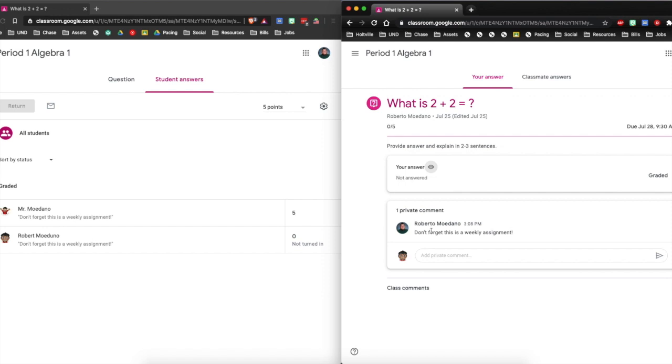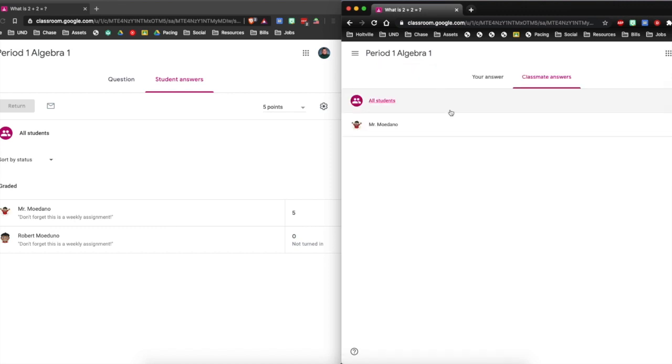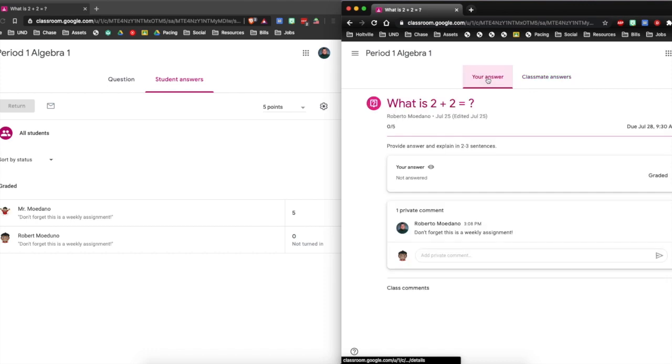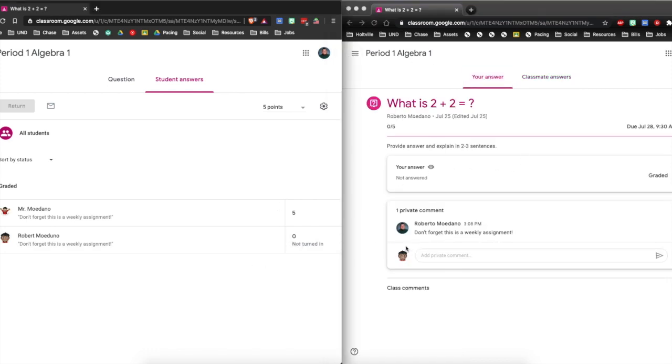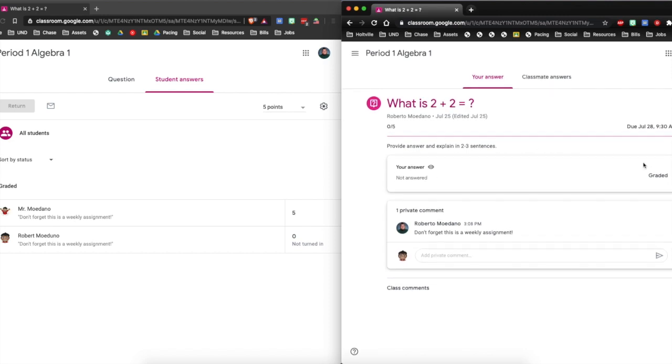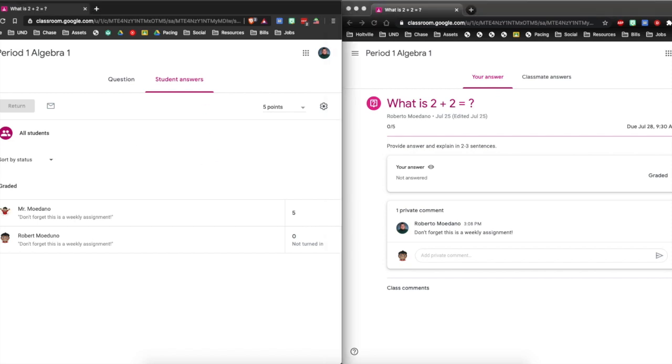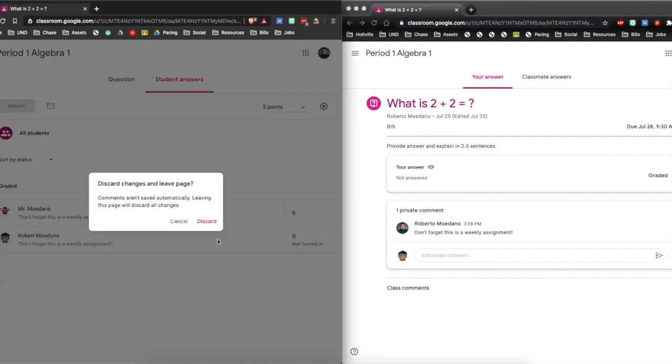The comment says again, don't forget this is a weekly assignment, you got to do it, etc. And if you wanted to see classmate answers, you would see other people who answered it as well. Once again, I got a 0 because it was not turned in. My grade is 0 out of 5.